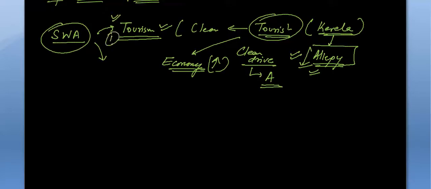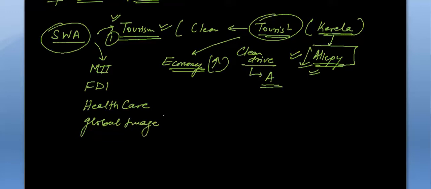Then it is indirectly linked to Make in India also, to FDI also, to healthcare also, and to our global image as a mature and modern country. So these are the indirect links of Swachh Bharat Abhiyan.